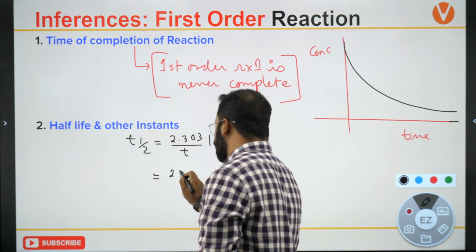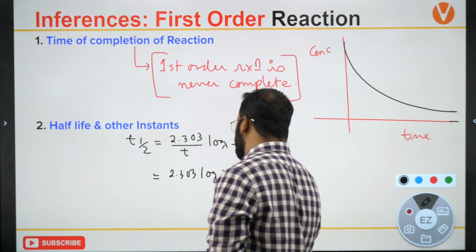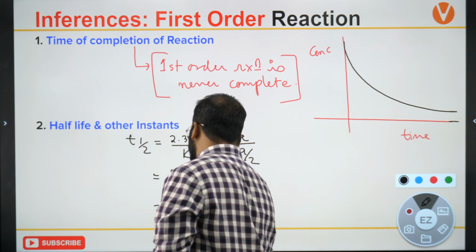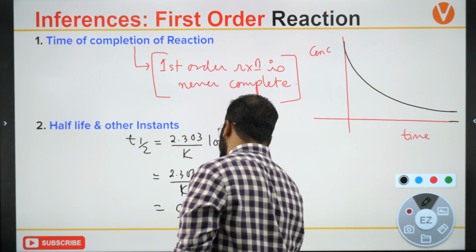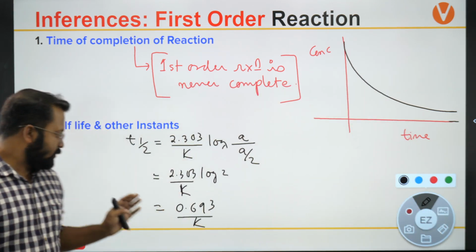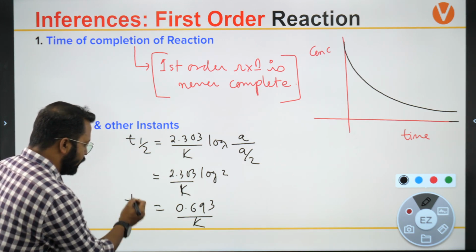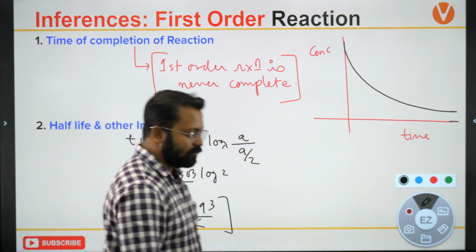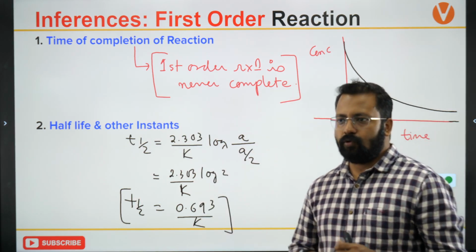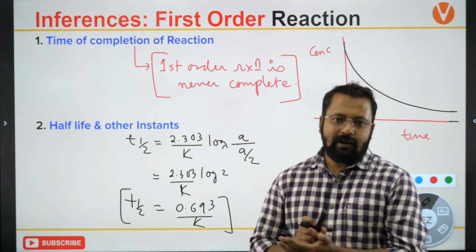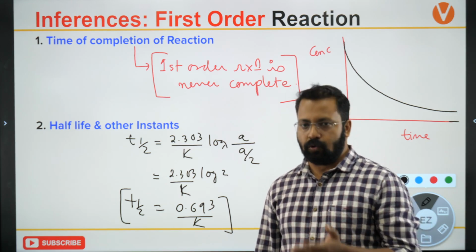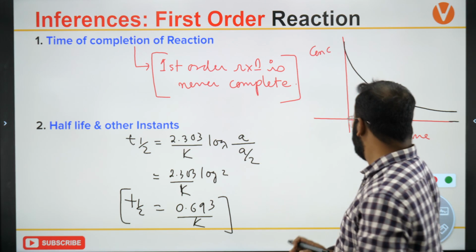I will write this as 2.303 log 2 upon K, and this will become 0.693 upon K. One thing that you have to keep in mind is that T half is 0.693 upon K. After more time, will it reduce more? No, it will not be reduced more. The reduction will take place very, very slowly.